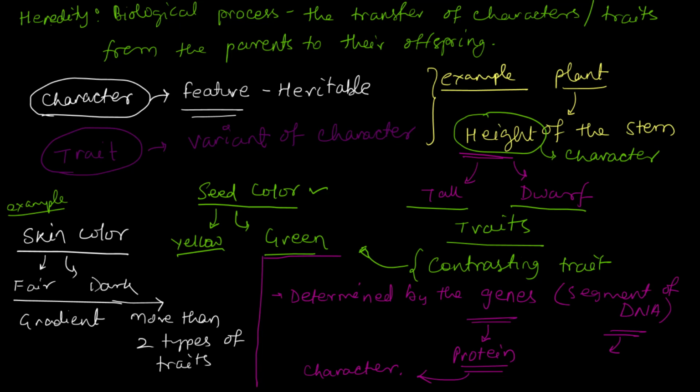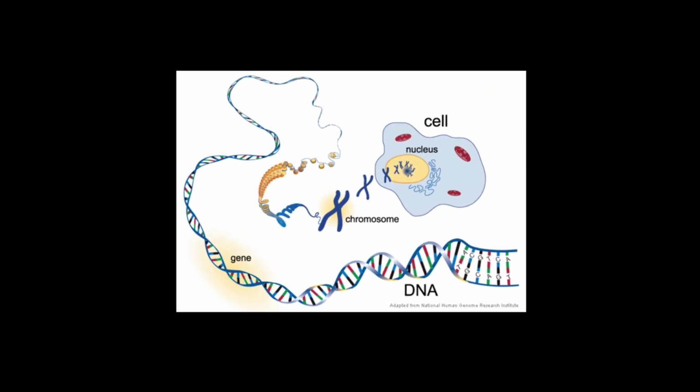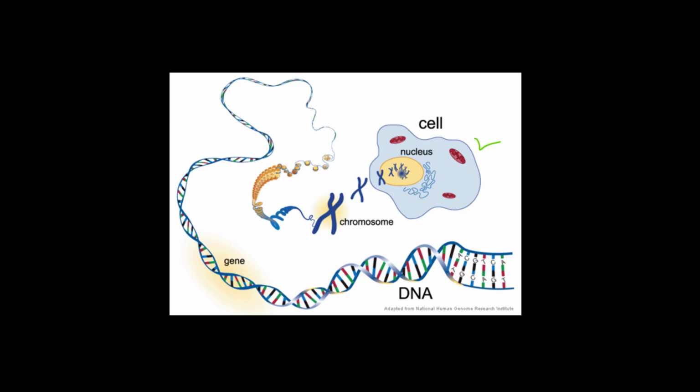And remember, these characters or traits are getting passed on from one generation, from the parents to their offspring. So what we are is actually 50% genome of our mother and 50% genome of our father. Now, as the traits are regulated by the genes or by the chromosomes, we have the cell here, and in the cell we have the nucleus, and the nucleus in turn contains the genetic material.